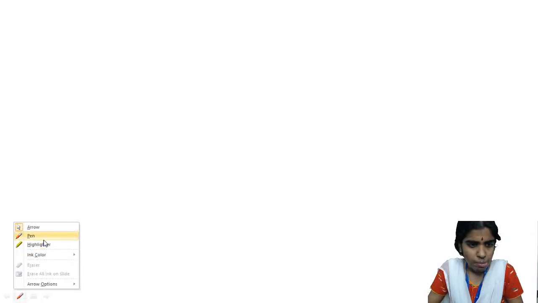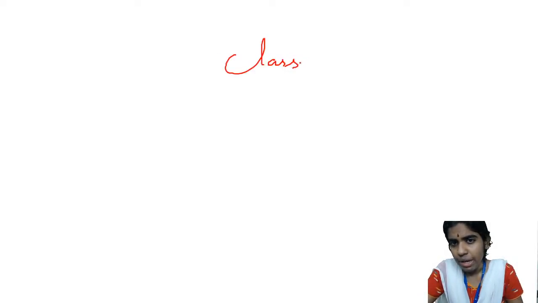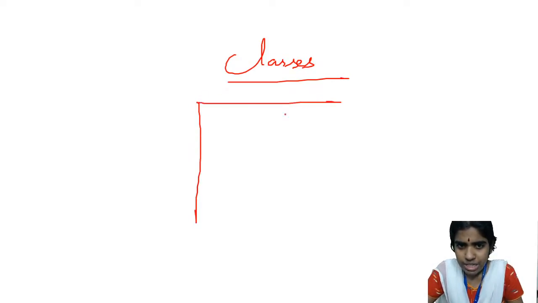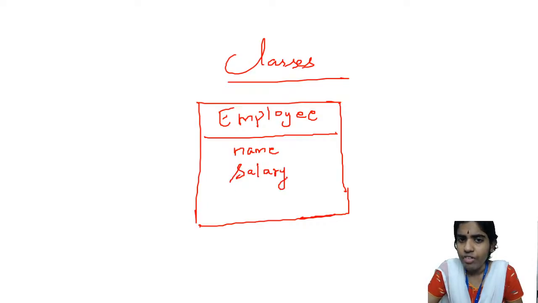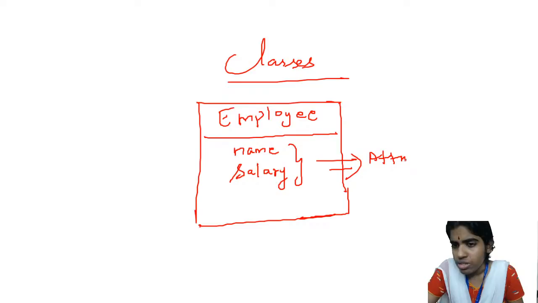For example, what do you mean by classes and objects? What do you mean by a class? It is nothing but a template, an outline or a sketch. For example, in an organization, Employee is a class. A separate entity, a standalone entity, is called a class. For example, I have a class called employee and I have various attributes. An employee is going to have a name. He is going to have a salary, how much he is earning every month. All these are called various attributes or data members.